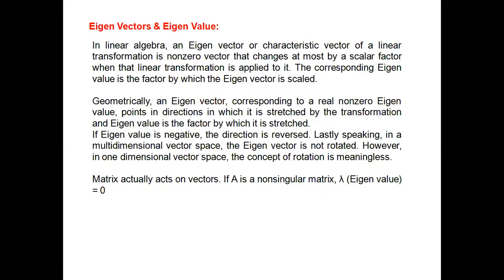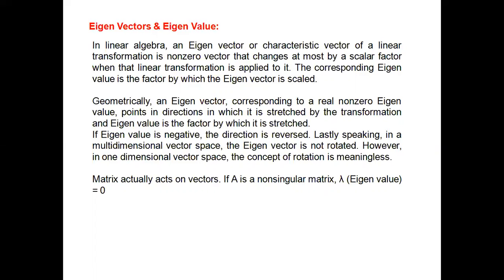An eigenvector is a non-zero vector that changes at most by a scalar factor when that linear transformation is applied to it.